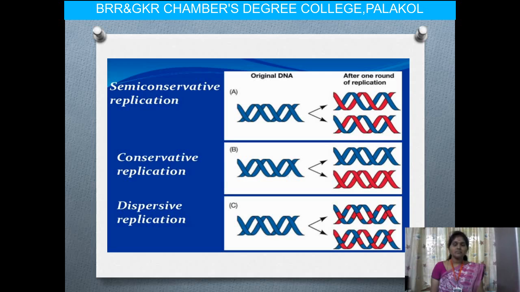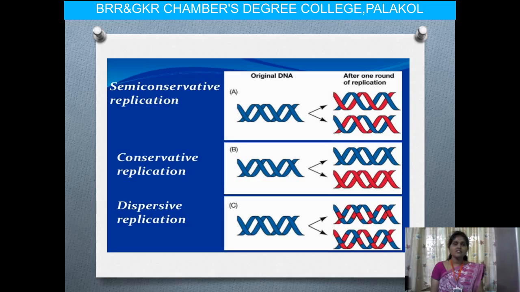Observe this picture. Here we can observe that each DNA has new DNA pieces and old DNA pieces. Using the parental strand, the DNA is dispersed, that means it has some cuts and gaps in the DNA, and that DNA is self-replicated into new DNA. Here each strand has both parental DNA and new DNA in patched forms.